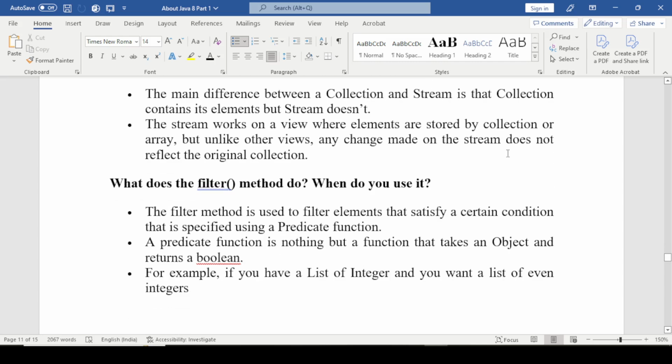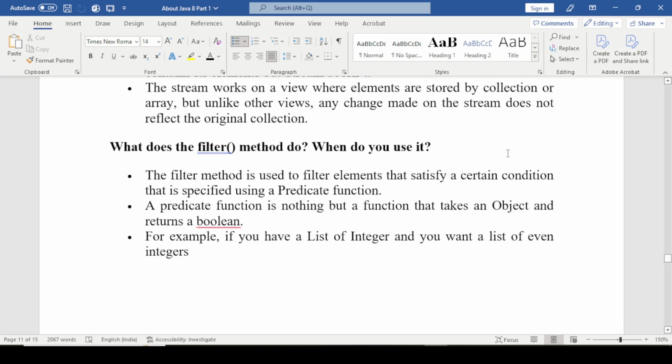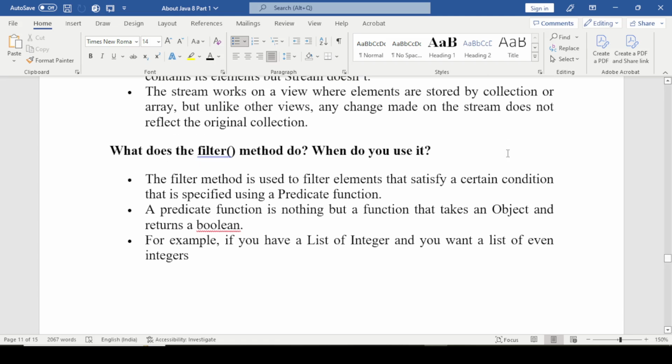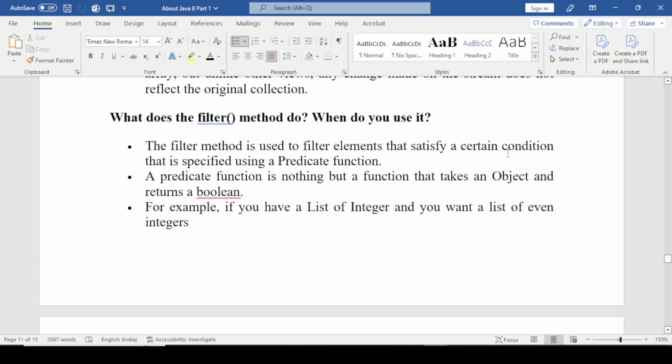What does the filter method do and when do you use it? The filter method is used to filter elements that satisfy a certain condition that is specified using a predicate function. A predicate function is nothing but a function that takes an object and returns a boolean. For example, if you have a list of integers and you want a list of even integers.